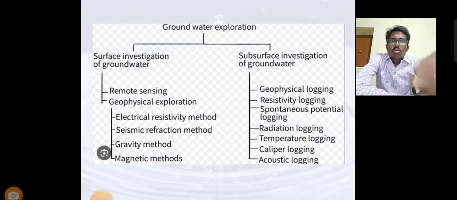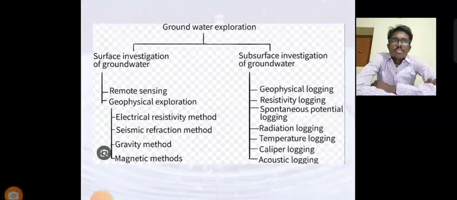Now, the section about groundwater exploration techniques. There are two types: surface investigation of groundwater and subsurface investigation. Surface means over the surface, and subsurface means under the surface of the soil. For surface investigation, we use remote sensing or geophysical exploration. Geophysical methods include the electrical resistivity method, seismic refraction method, gravity method, and magnetic method. For subsurface, we use geophysical logging: resistivity logging, spontaneous potential logging, radiation logging, temperature logging, caliper logging, and acoustic logging. These are the different methods for groundwater exploration.